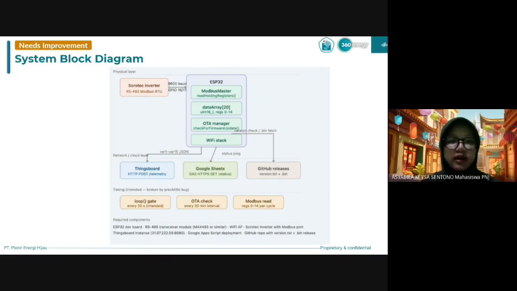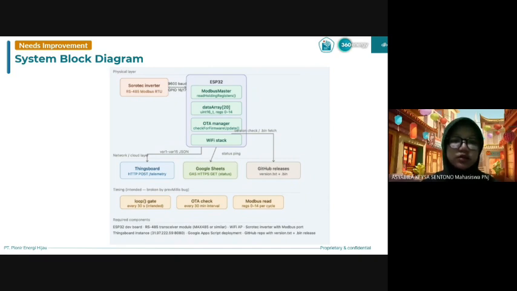The next slide shows the overall block diagram of our monitoring system. First, the inverter communicates with the ESP32 through the Modbus communication protocol. The ESP32 processes the data and sends it to cloud platforms such as ThingsBoard and Google Sheets for real-time monitoring and data storage.